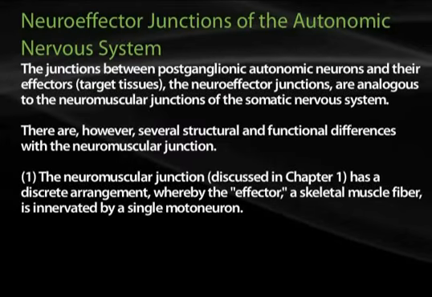Neuroeffector junctions of the autonomic nervous system. The junctions between postganglionic autonomic neurons and their effectors, or their target tissues, the neuroeffector junctions, are analogous to the neuromuscular junctions of the somatic nervous system. There are, however, several structural and functional differences. Number one, the neuromuscular junction, as discussed in Chapter 1, has a discrete arrangement whereby the effector, a skeletal muscle fiber, is innervated by a single motor neuron.